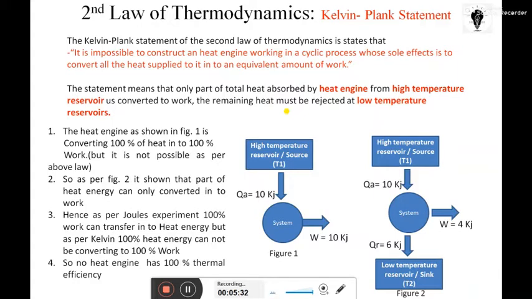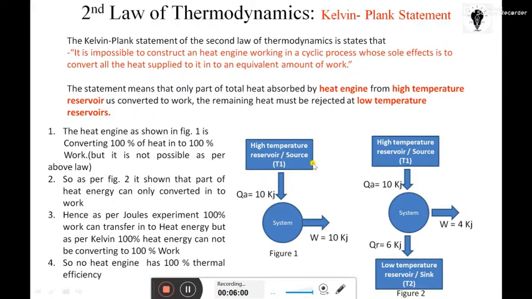Remember that. Due to this reason, it is impossible to construct a heat engine with 100% thermal efficiency. Here, two things come into the picture.